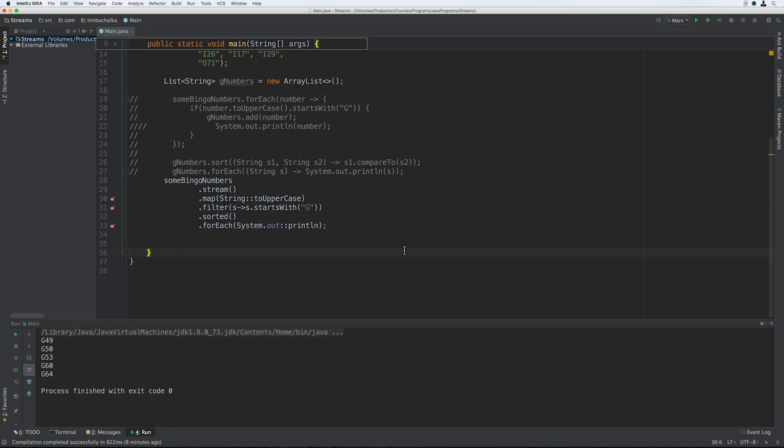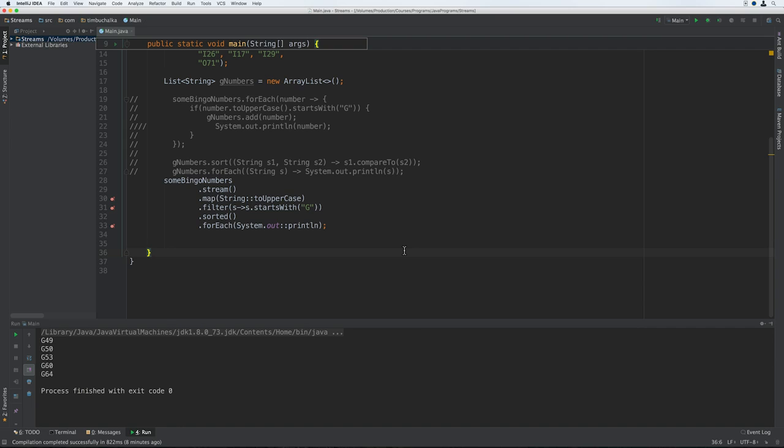Now, we can also pass a lambda that matches the function pattern, accepts one argument, returns one value. In this case, there just happens to be a method in the string class that does what we want to do. Now, obviously, the method that we use has to work with the item types in the stream. We couldn't use a string method if the items in the stream weren't strings, for example.